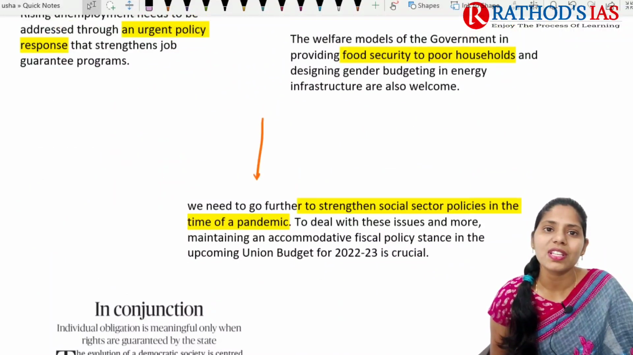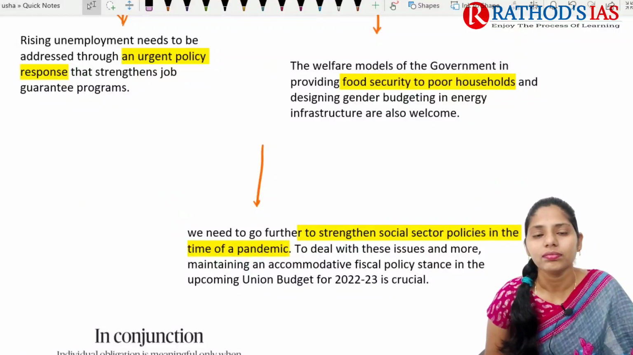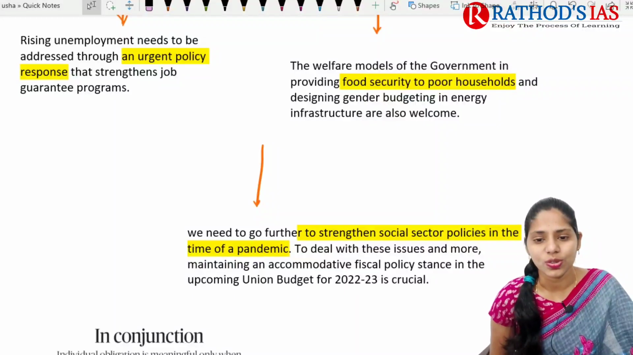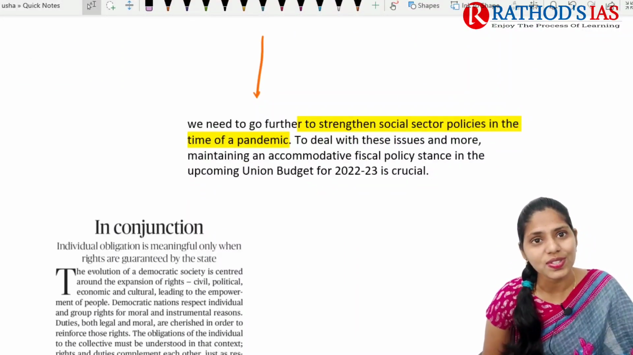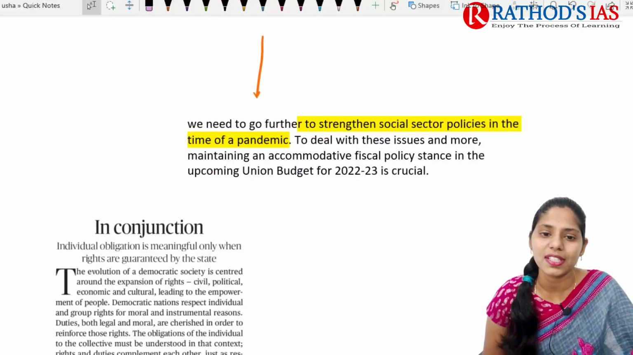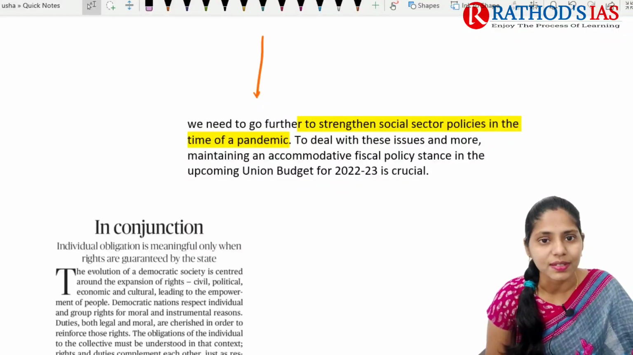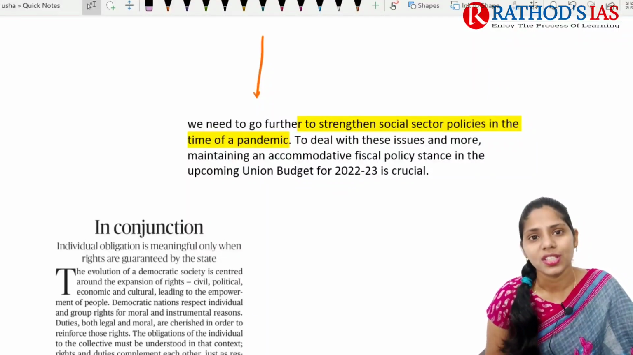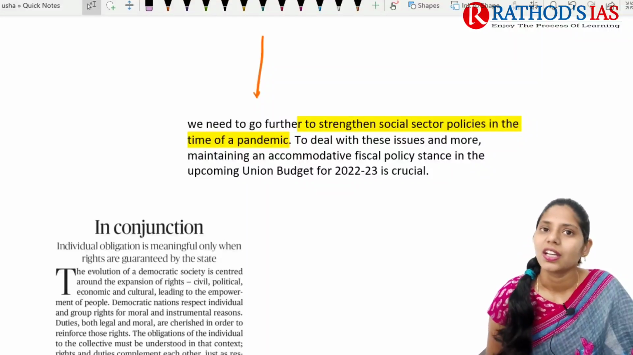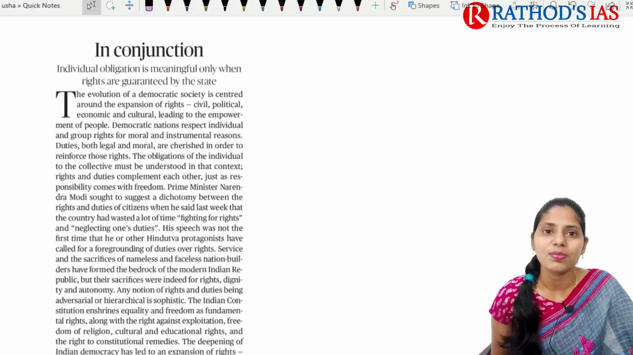We also need to come up with some welfare models to ensure food security, especially for poor households. We need to focus on energy infrastructure also, and strengthen social sector policies in the time of this pandemic. And we need a proper policy from the RBI. So that is it on this topic, and I hope it is clear. Now let us move on to the next topic.